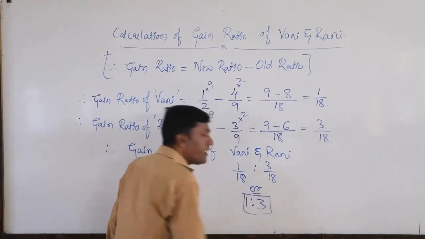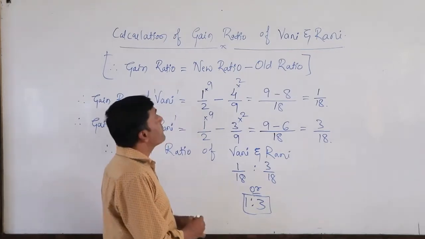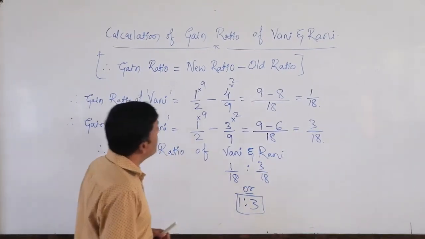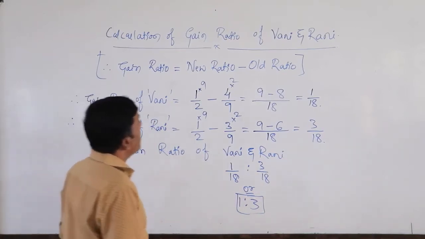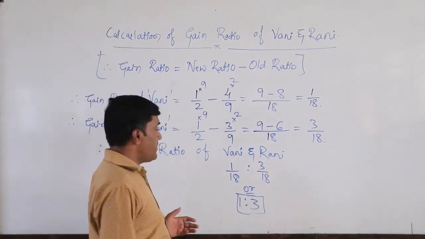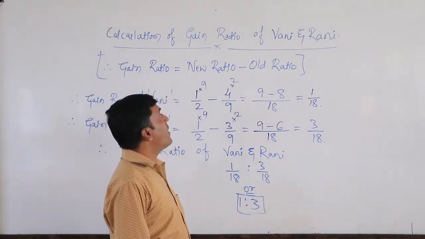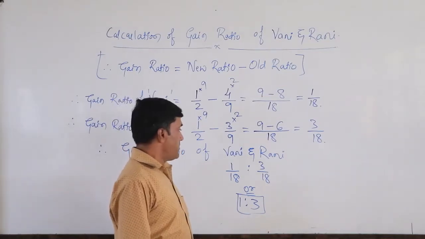This is the gain ratio of the continuing partners. So this is the way to ascertain the gain ratio of continuing partners after one of the partners retires.